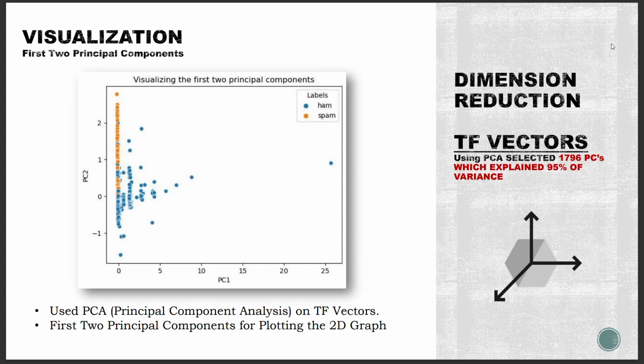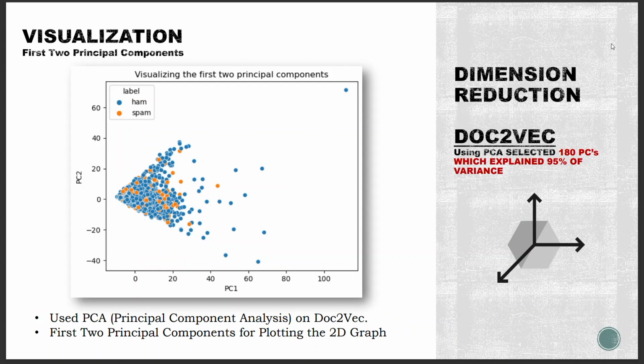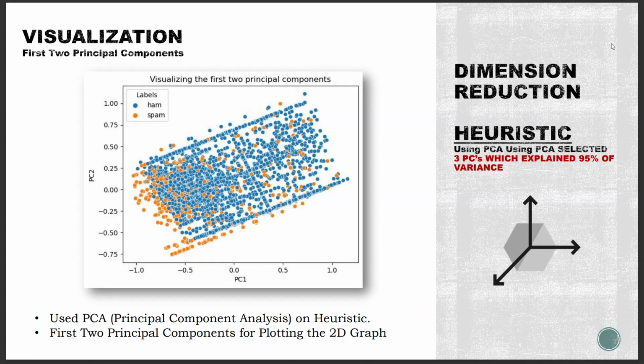Next, visualization and dimension reduction. Using PCA, we have reduced the dimension from 8000 to 1796. Since 1796 dimensions plotted in a graph would not be descriptive, we plotted only the first two principal components for TF vectors, TF-IDF vectors, for the doc2vec model, and for heuristic models. The model fitting part will be explained by my friend Ashwin.